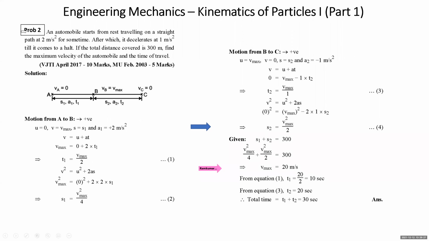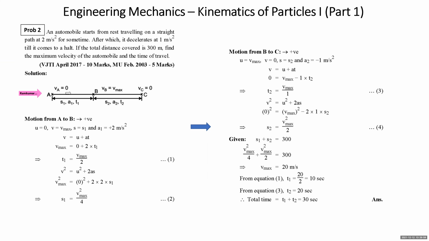Okay, students, we are ready to take up problem number 2. All of you, we need to read the problem. An automobile starts from rest traveling on a straight path at 2 meters per second square for some time, after which it decelerates at 1 meter per second square till it comes to halt. If the total distance covered is 300 meters, find the maximum velocity of the automobile and the time of travel.